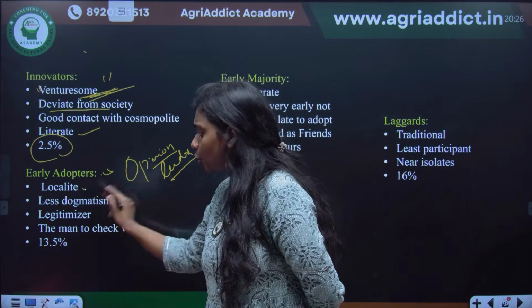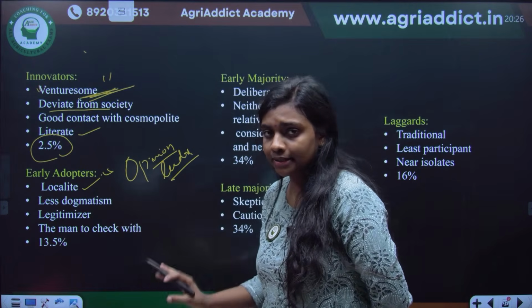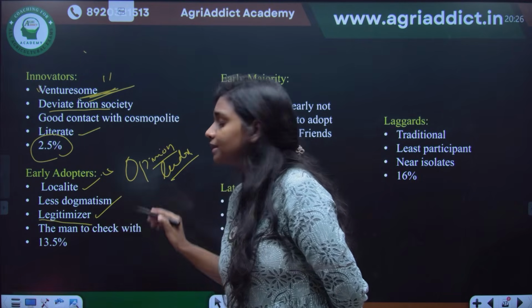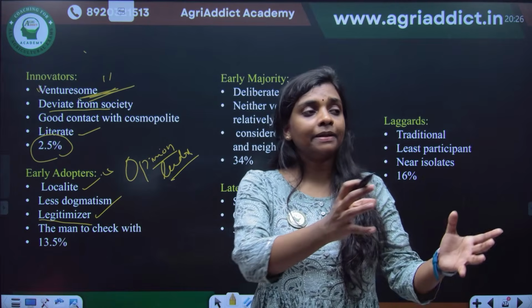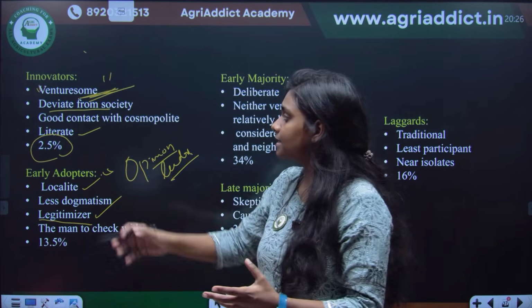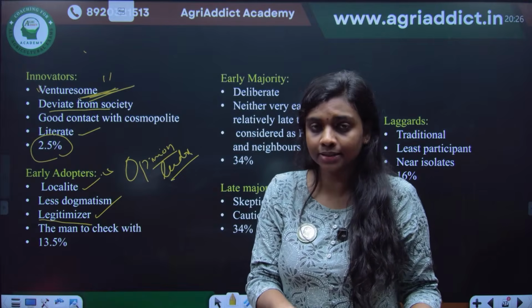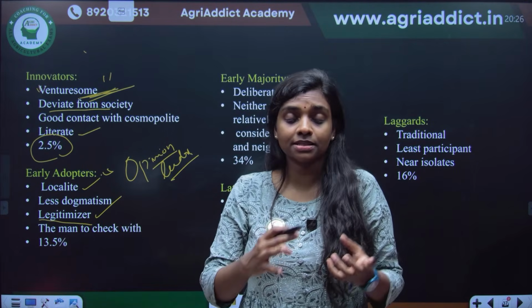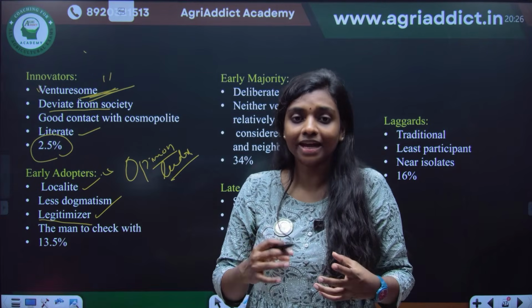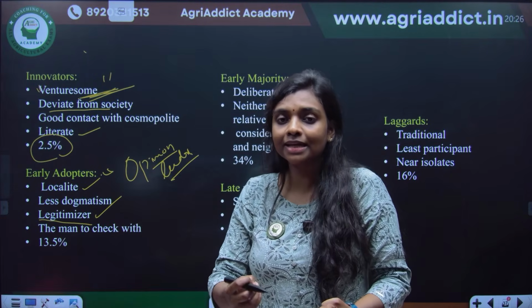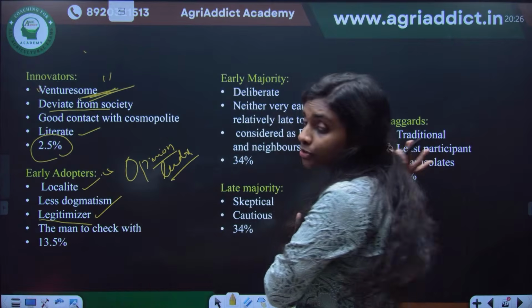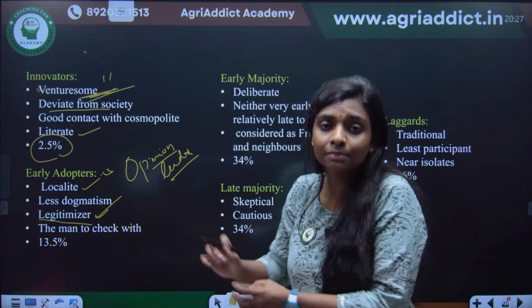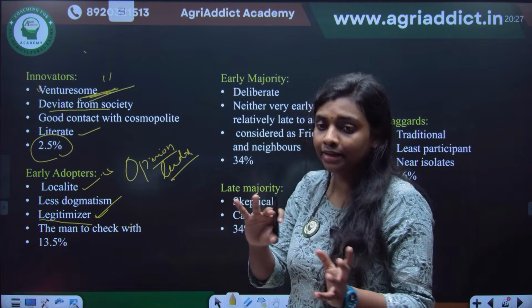They are the localite people, whoever is staying in that particular region, and they are the legitimizers. What do you mean by the term legitimizers? They will be taking up the technology. They will see that some of the innovators have already tried this new technology, and then they will screen the ideas that are good for them, try them, and pass them on to the rest of the social system. That's why they are known as the legitimizers. They are legitimizing the technologies. They act as a